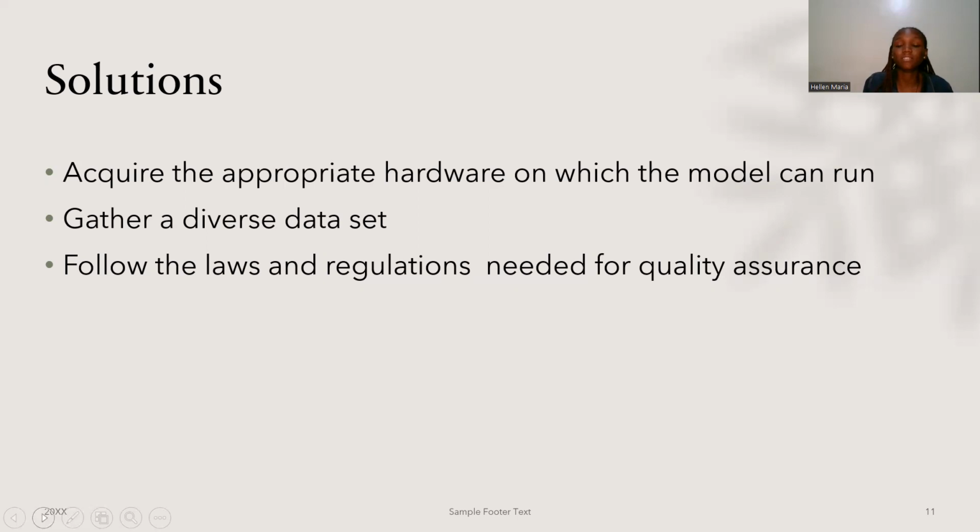So our data set is supposed to be able to, we are supposed to exhaust every possible seed and its appearance. And then we're also supposed to follow the rules and regulations needed for the quality assurance. If according to our laws, it tells us the quality should be up to this, and these seeds too should weigh this, so we should follow all those quantities and regulations needed.